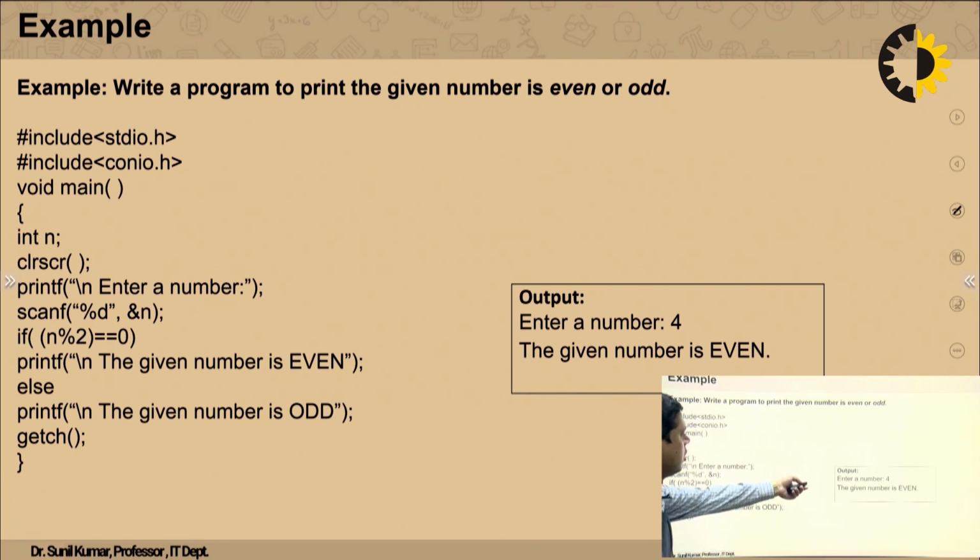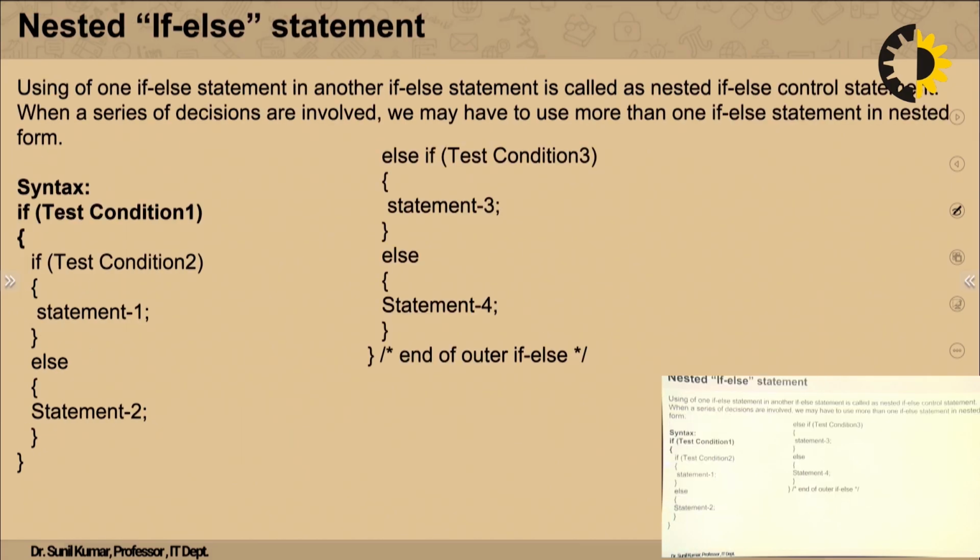In the output, I have shown some examples. We have entered 4, and 4 is an even number because it is divisible by 2, and that's the reason it is printing number is even.